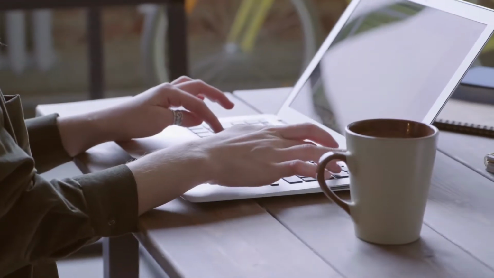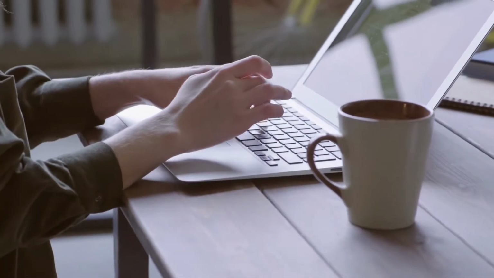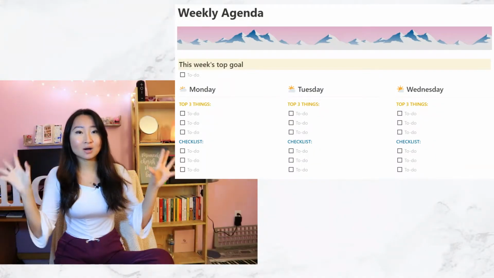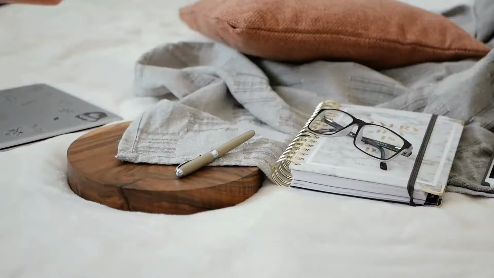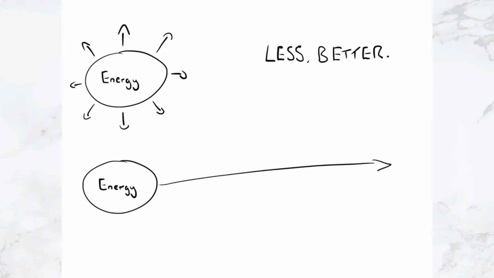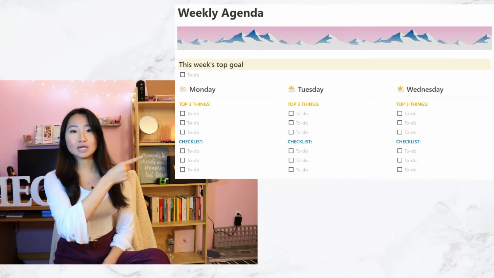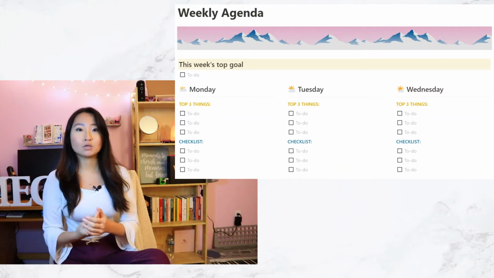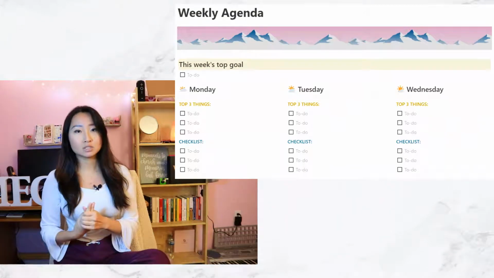So first, before we go into the setup, I want to talk about why exactly I set up my Notion this way. You see on the screen right here, instead of having that complicated stuff that we see in those typical physical planners, I created a system where, first of all, the focus is on essentialism. I'm not stacking my agenda full every day and not knowing where to look and what to do first. Instead, at the very top, I have a section that says this week's goal. Every single week, I want to be working towards one or two big goals, because the key to getting things done is having your priorities and having your goals straight.